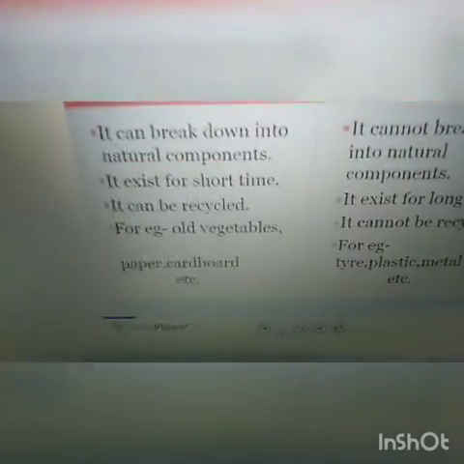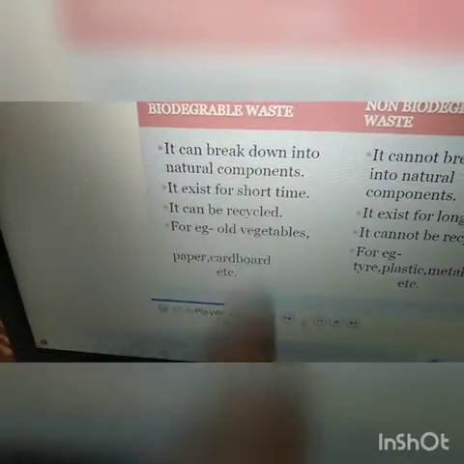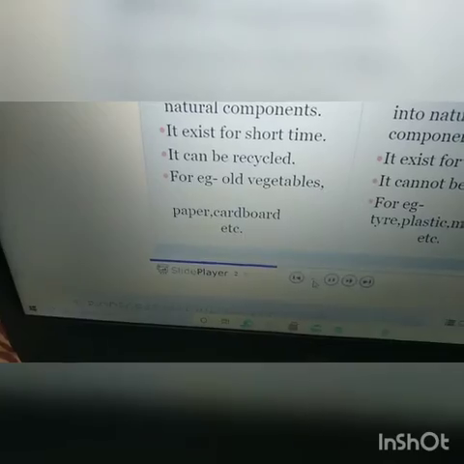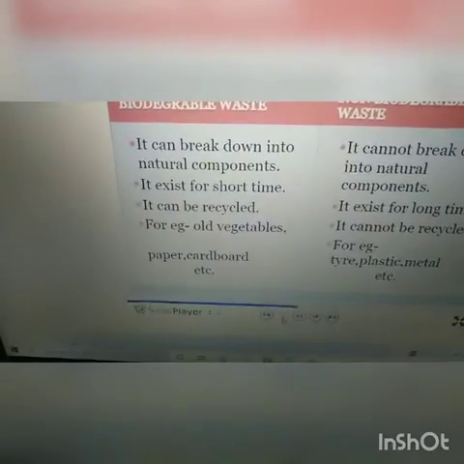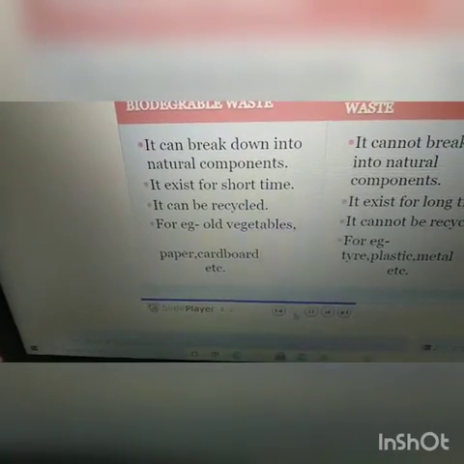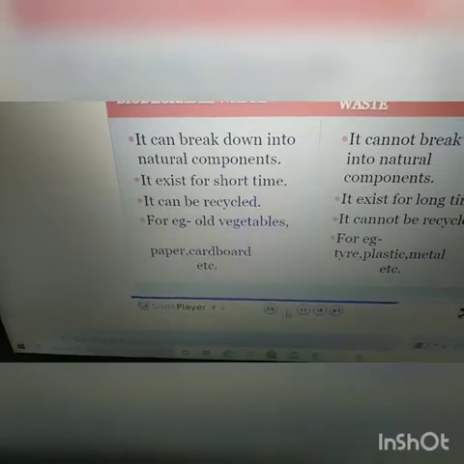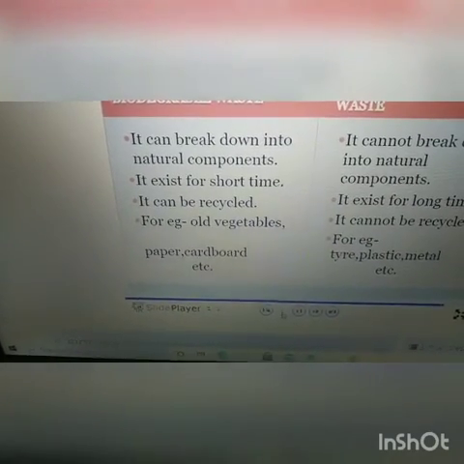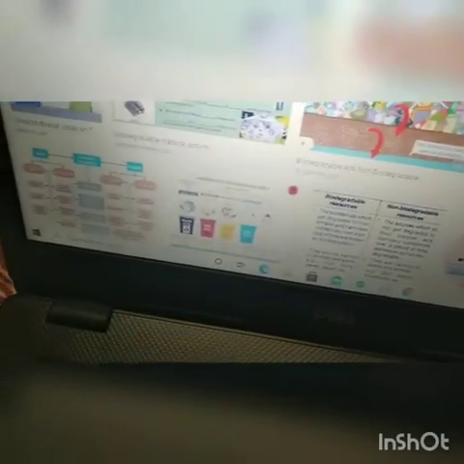These are known as biodegradable waste. It can break down into natural components. They do not harm the environment. In fact, they are useful for soil as they make it more fertile by returning nutrients so that plants can grow easily.